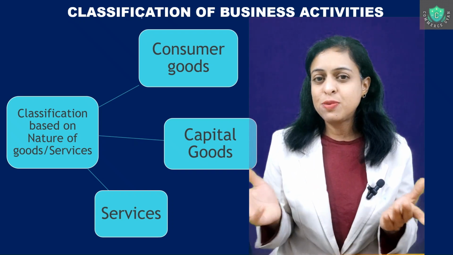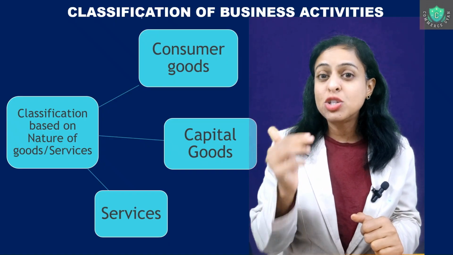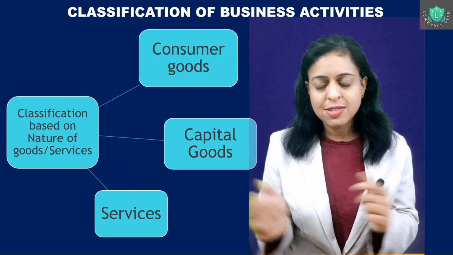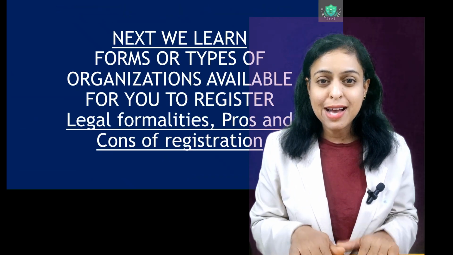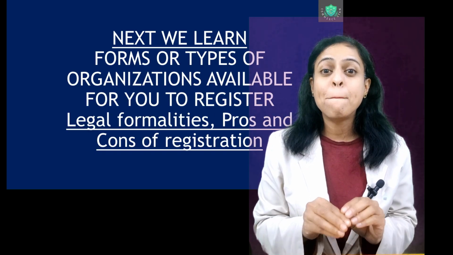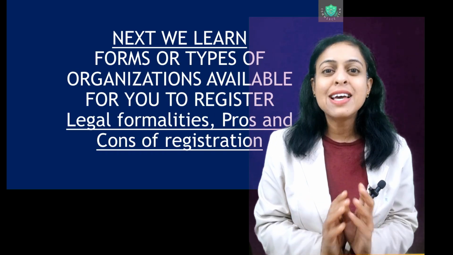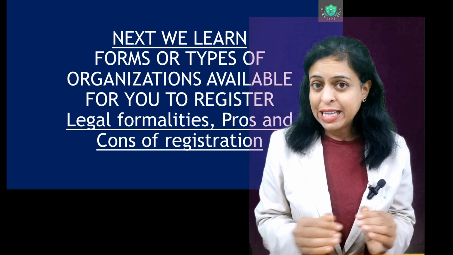And finally, as we have discussed earlier, it is services. So goods will be primarily classified into consumer goods and capital goods, whereas we also have the third one, which is services. This is the end of the first part that we learned in this entire part of Organization of Commerce, the understanding of what we can call business, trade, and profession. So we have understood the basic concept of it. So I hope you had clarity today on this.